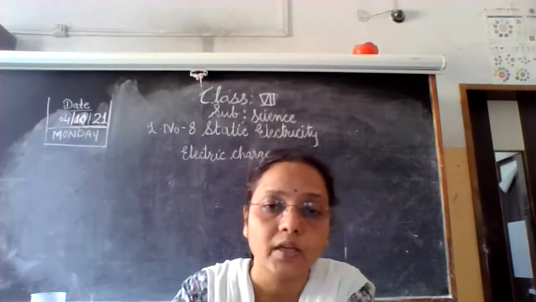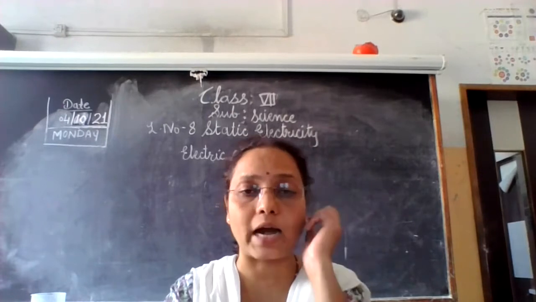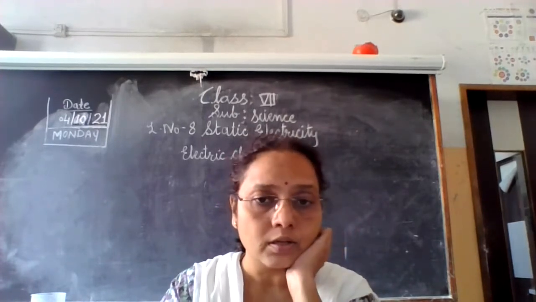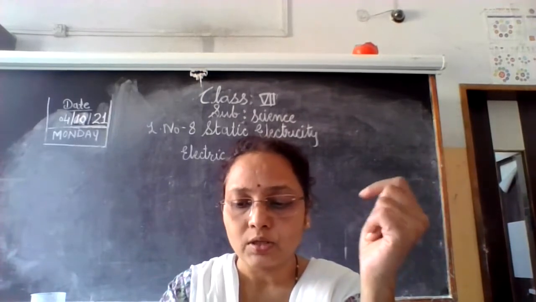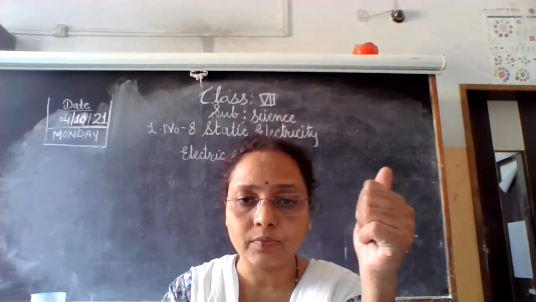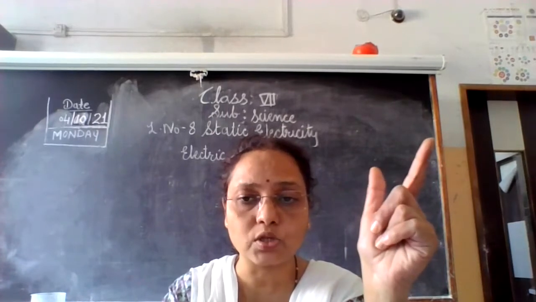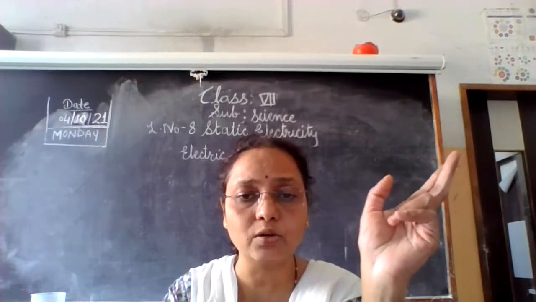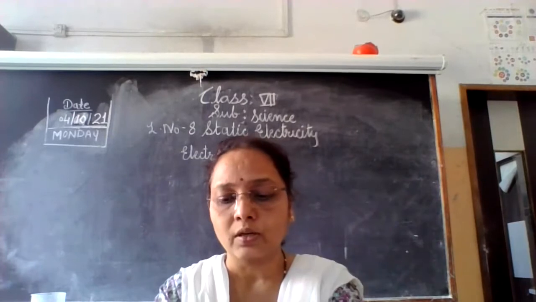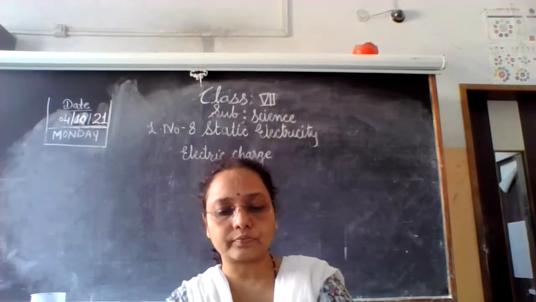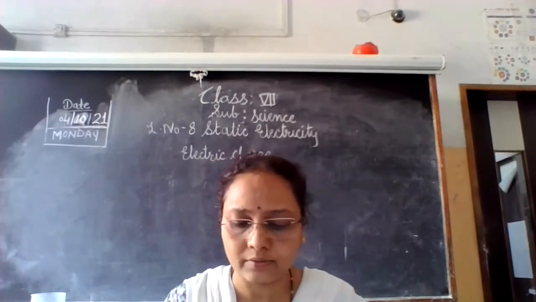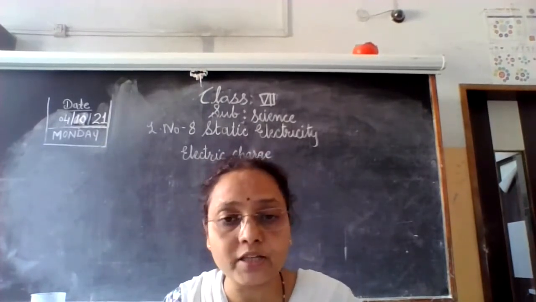of the atom. If you see the nuclear structure, an atom is made up of electrons, protons and neutrons. Electrons carry negative charge, protons carry positive charge, and neutrons are neutral.